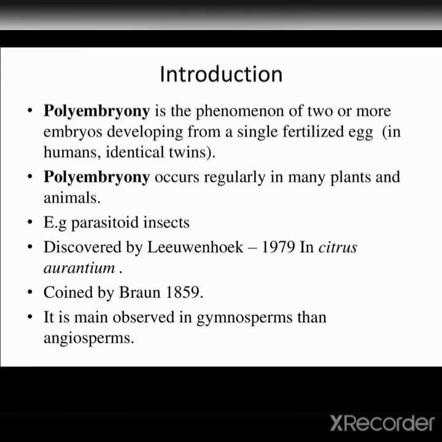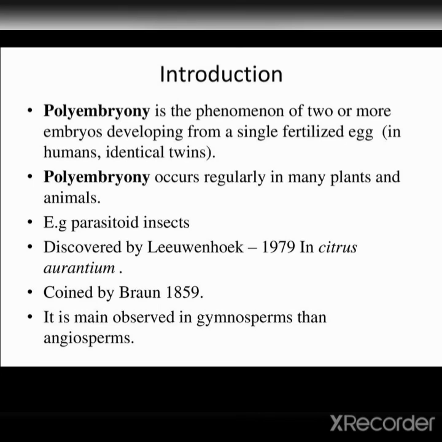Next, introduction. Polyembryony is the phenomenon of two or more embryos developing from a single fertilized egg, as in humans, identical twins. Polyembryony occurs regularly in many plants and animals, for example, parasitoid insects.